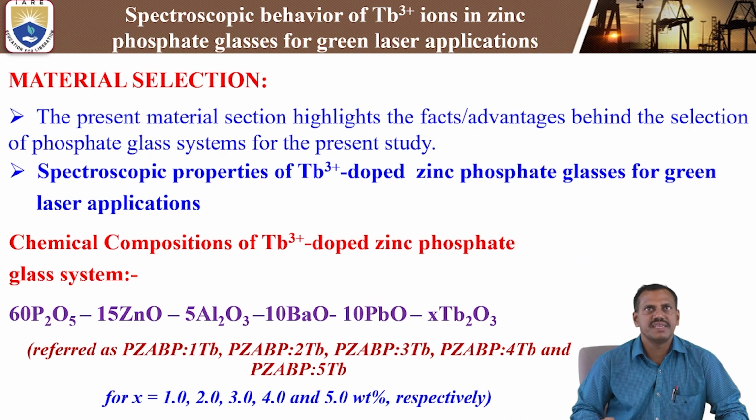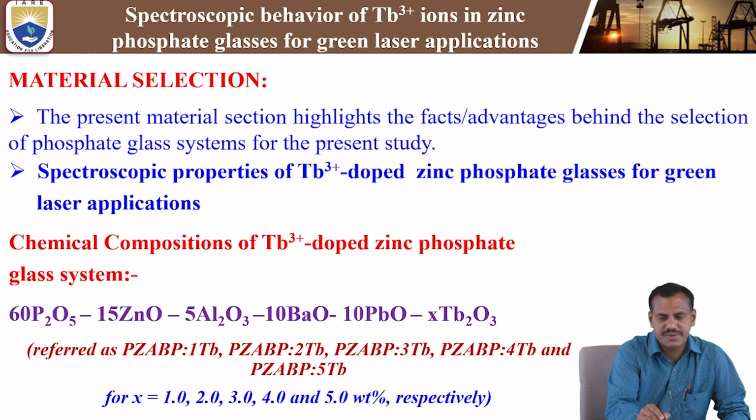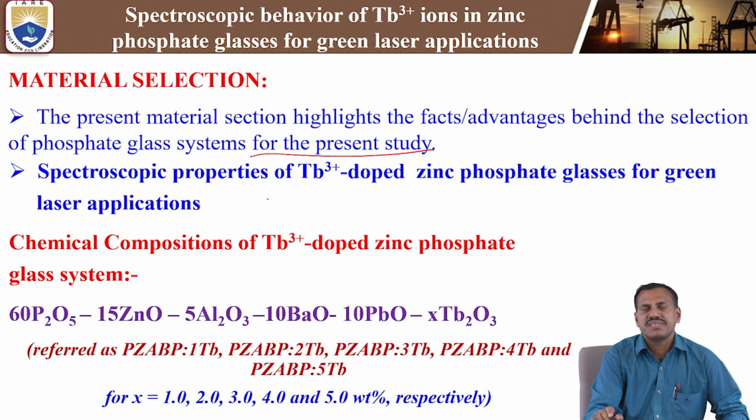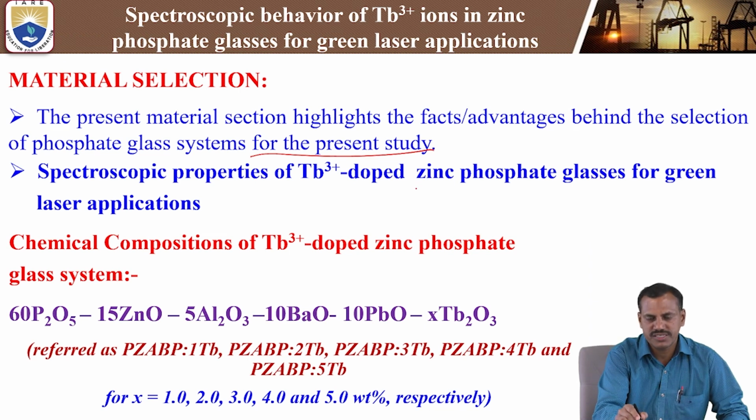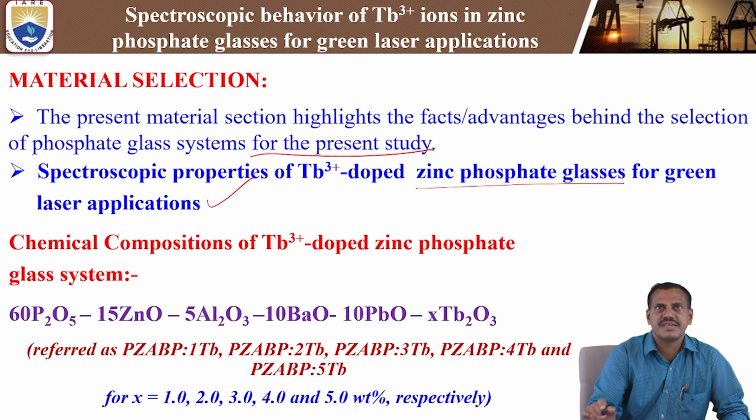Next, coming to the material selection. In this present work, we are using this material composition. What kind of materials are used in the present study? See here, the present material section highlights the facts and advantages behind the selection of the phosphate glass system for the present study, particularly the spectroscopic properties of terbium 3+ doped zinc phosphate glasses for green laser application. This is our main topic.